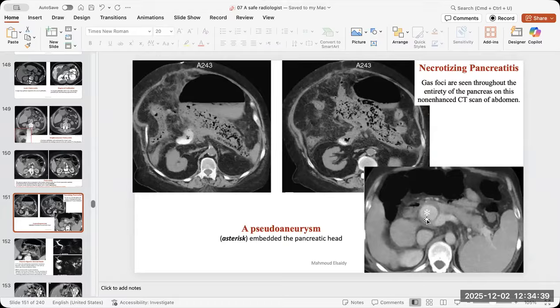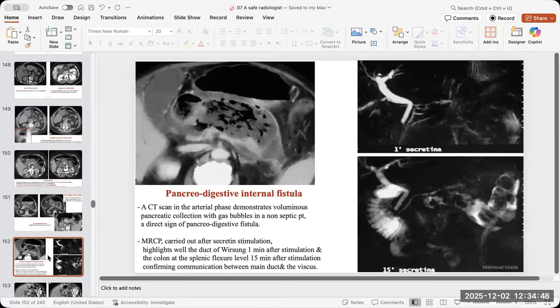See, this is a case of pseudoaneurysm here, necrotizing pancreatitis. It is very emergent, and you have to put multiple drains right now. The fistula, if there is any fistula between the pancreas with the stomach or pancreas with the bowel, like this